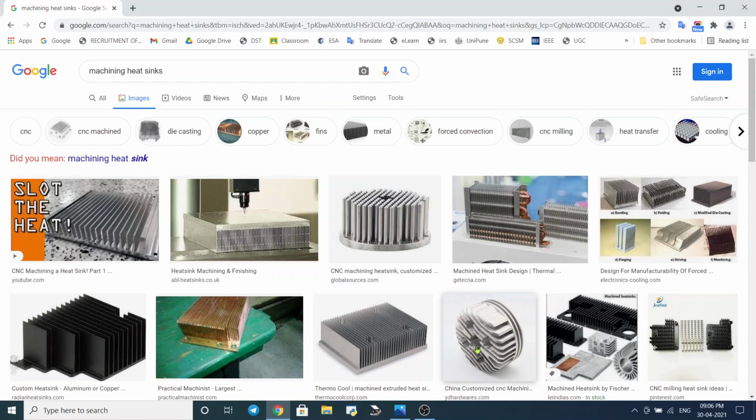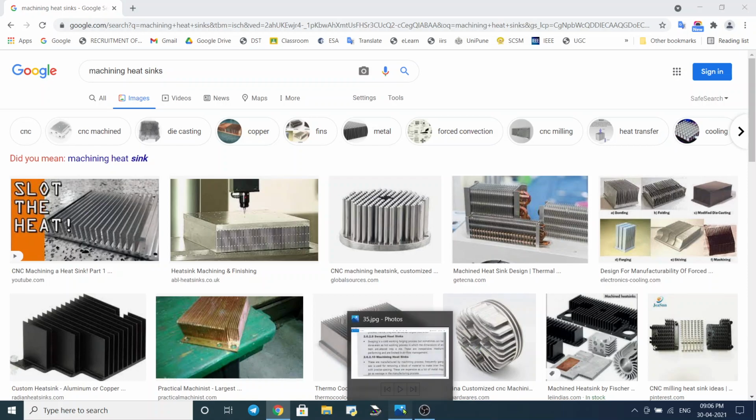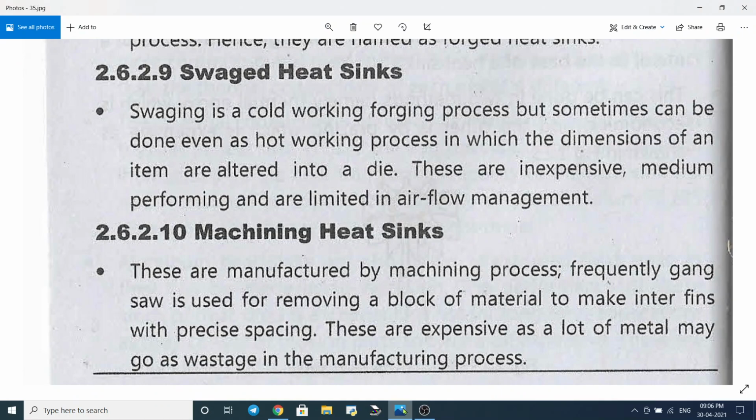So friends, in this lecture we have seen the points thermal runaway and heat sinks. With this discussion we have come to the end of this chapter. We have completed chapter number 2, that is power amplifiers. So thank you very much.